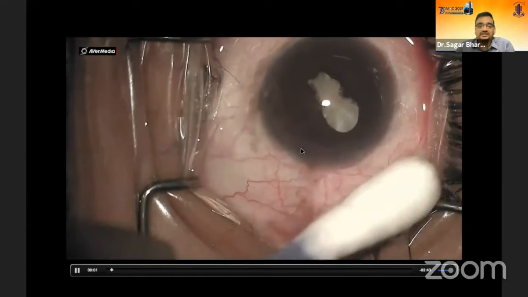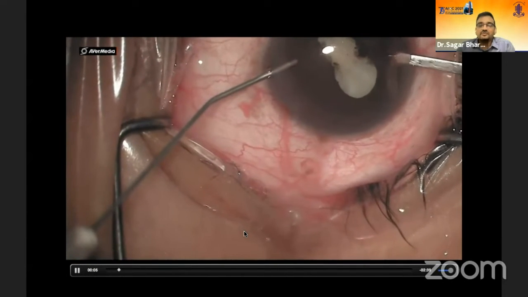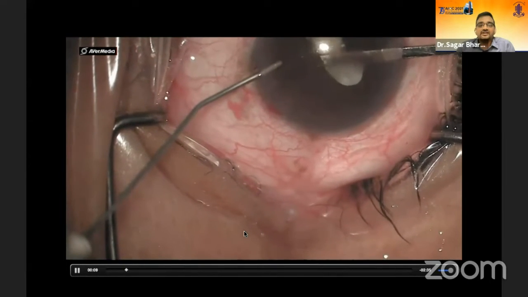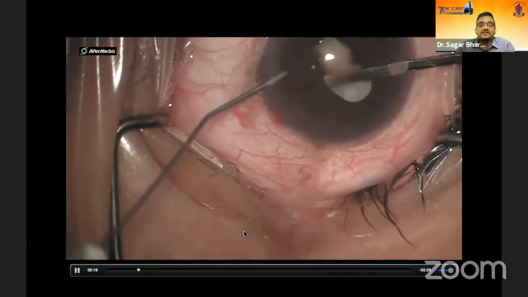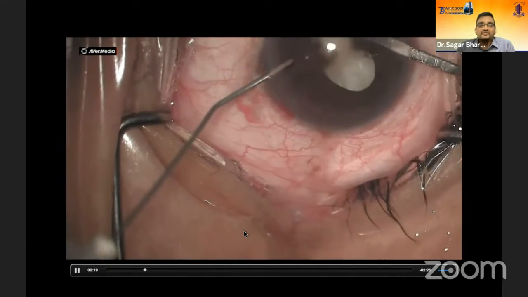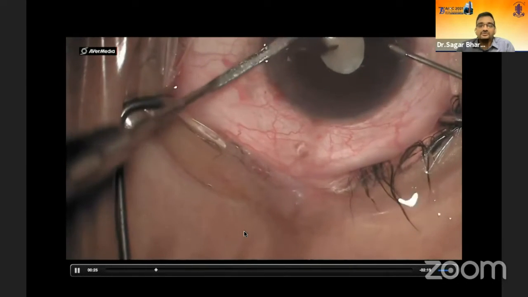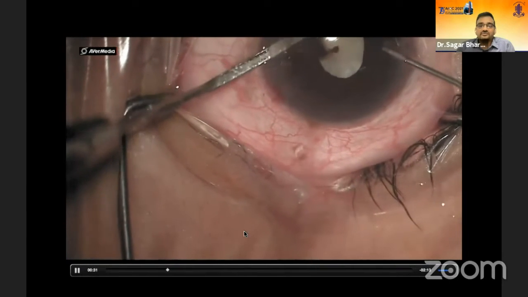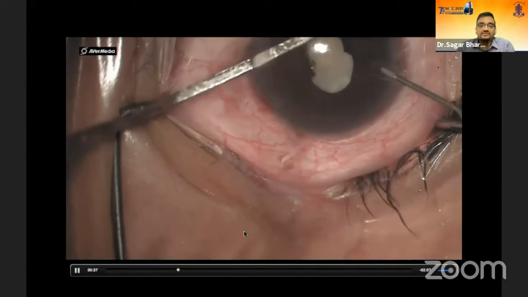So you can see the case. This is a pupil which has basically bound down to the cataract. So what we are doing is, under the saline injection, we are trying to release the posterior synechiae from both the sides. I have not stained the capsule as yet because I know that the stain will not go beyond that. So I'm using just saline to release the posterior synechiae so that the trypan blue nicely goes to that. So now we have stained the capsule, and now